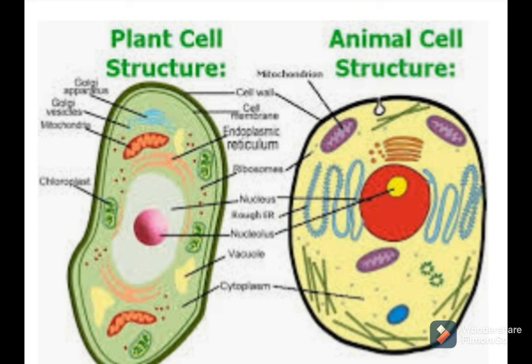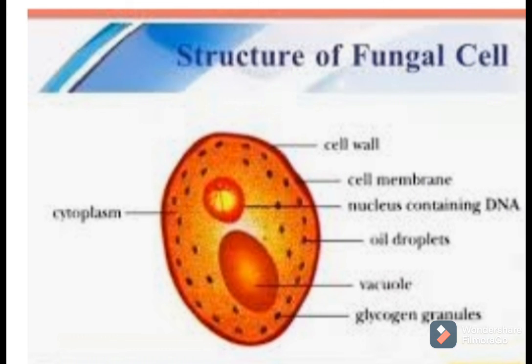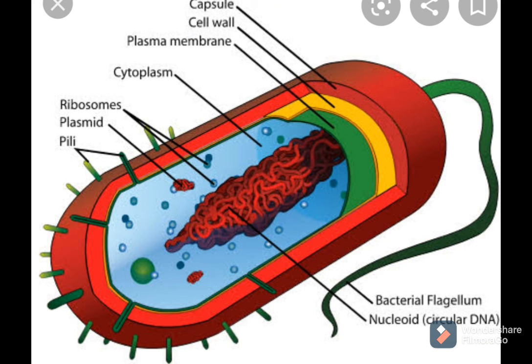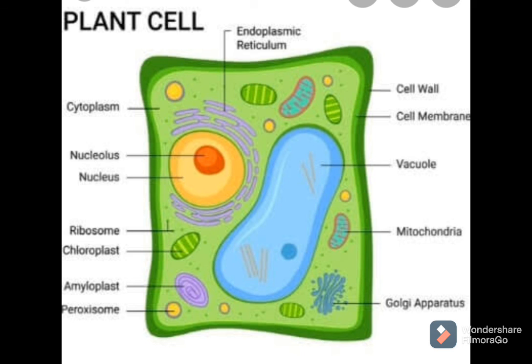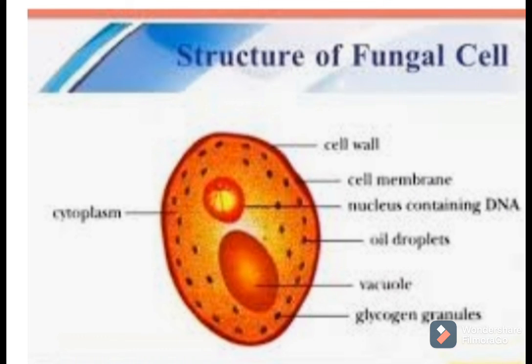Then by which substance are these cell walls made? In plant cells, the cell wall is made up of cellulose. In fungal cells, this cell wall is made up of a particular substance which we call chitin. In bacterial cells, it is made up of peptidoglycan. Remember this. In plant cells the cell wall is made up of cellulose, in bacteria it is made up of peptidoglycan, and in fungal cells the cell wall is made up of a particular substance, chitin.